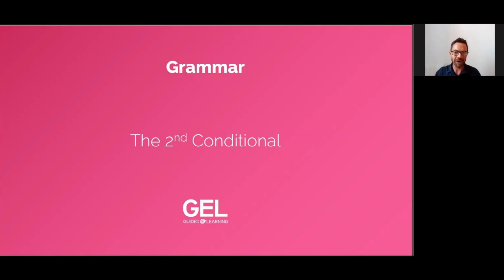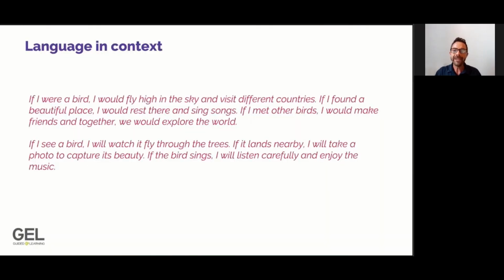Okay, let's get started. We're going to begin by reading two short paragraphs that are showing our language focus for this class in context. Let's read these together. If I were a bird, I would fly high in the sky and visit different countries. If I found a beautiful place, I would rest there and sing songs. If I met other birds, I would make friends, and together we would explore the world.